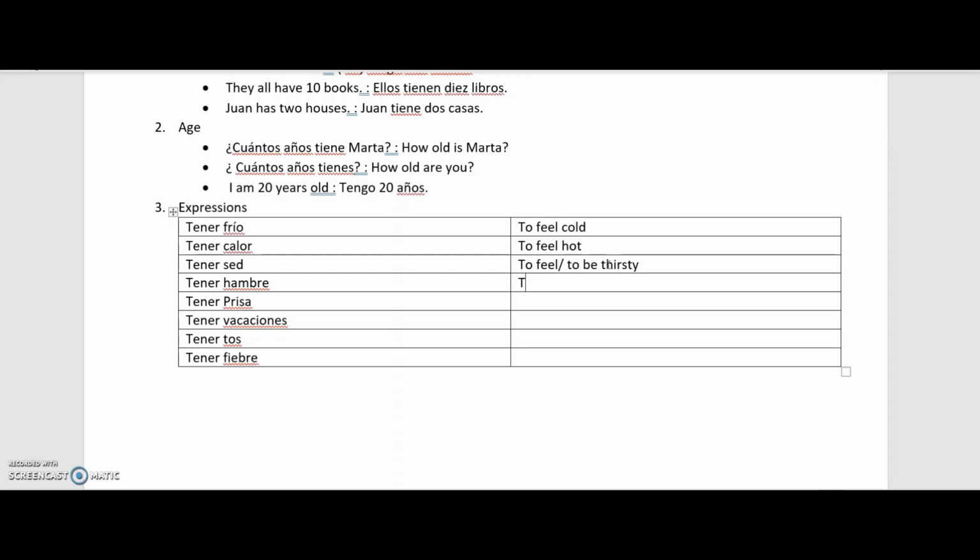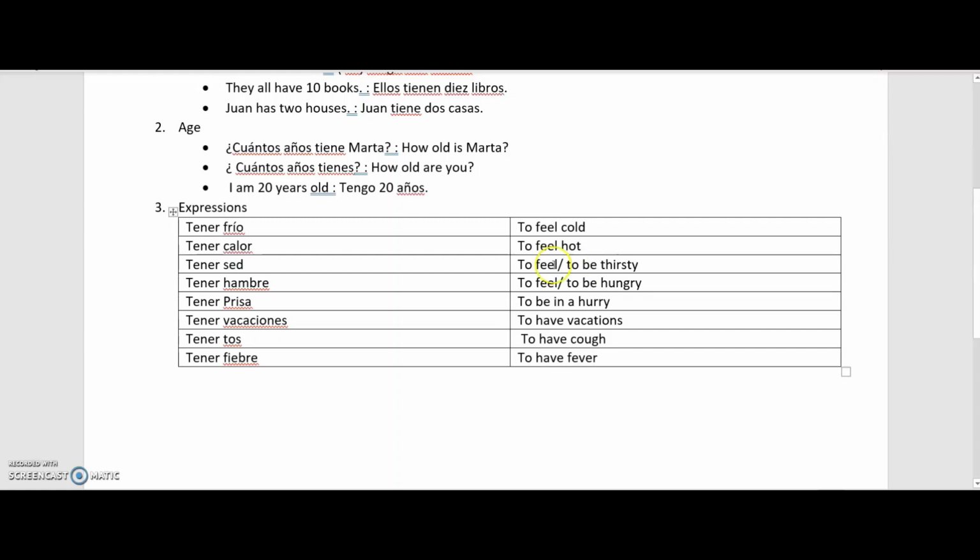Tener hambre means to feel or to be hungry. Tener prisa means to be in a hurry. Tener vacaciones means to have vacations. Tener tos, to have cough. Tener fiebre, to have fever.